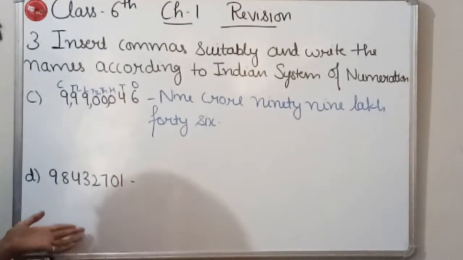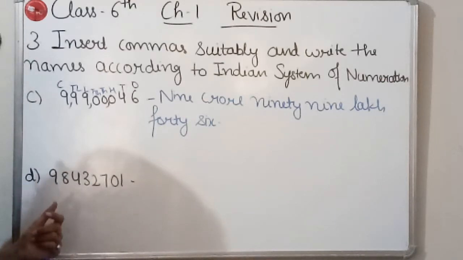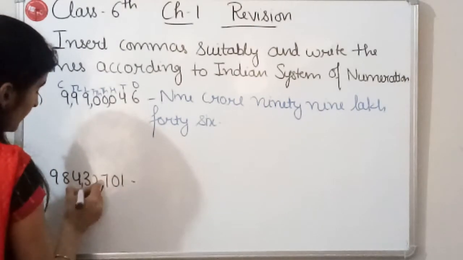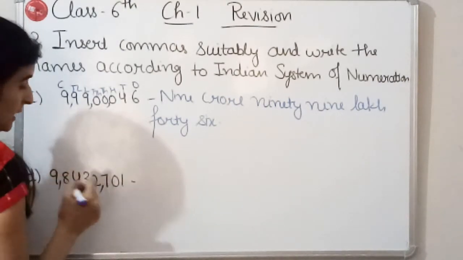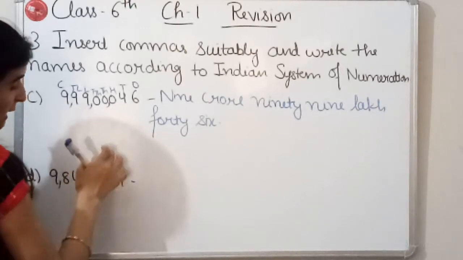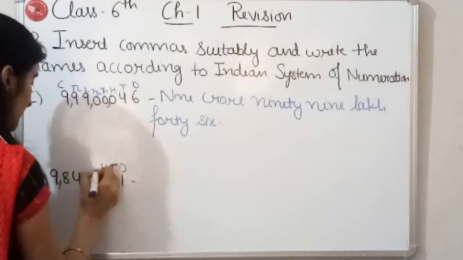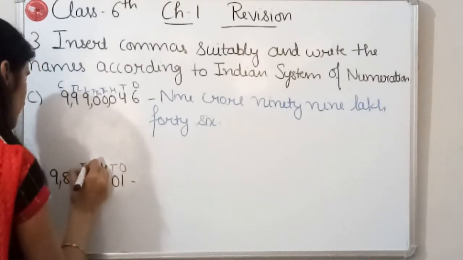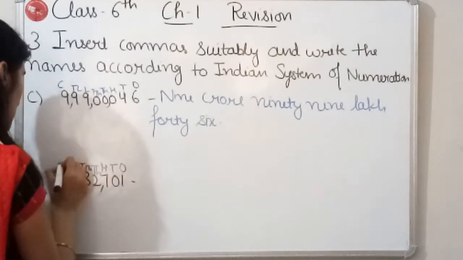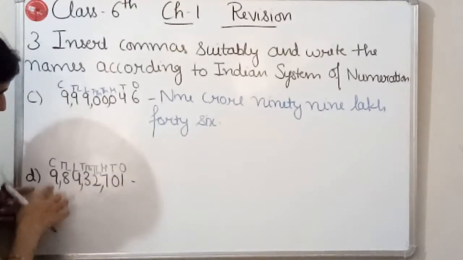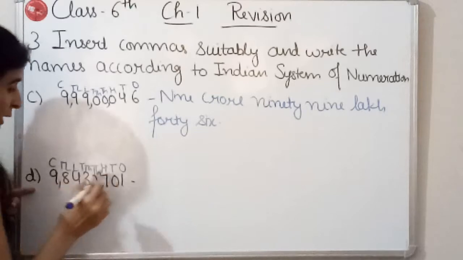Here again we have to put commas according to the Indian number system. So the first comma will be after leaving 3 places, and then after leaving 2 places. Now we can put the names of the places: ones, tens, 100, 1000, 10,000, lakh, 10 lakh, and then crore. Again this 9 is on the crore place.